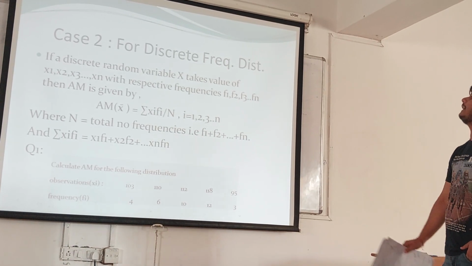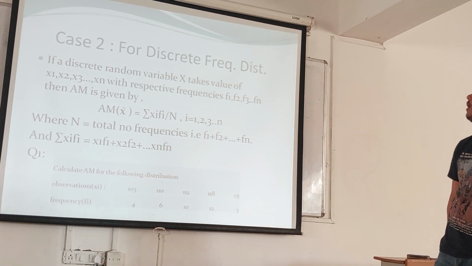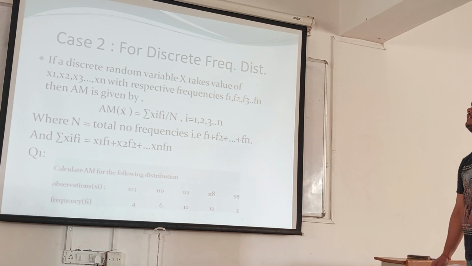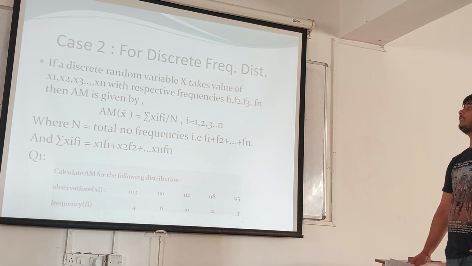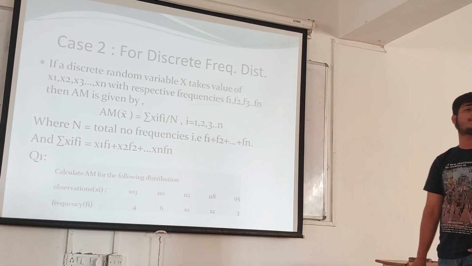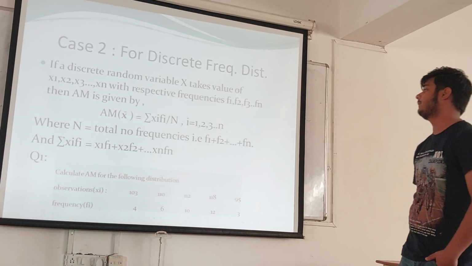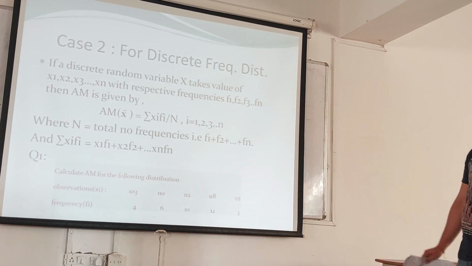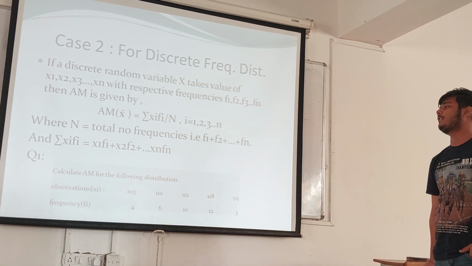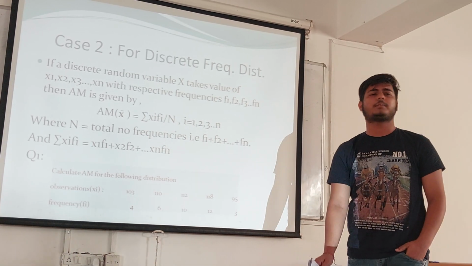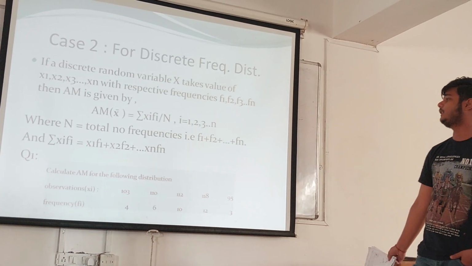The second case is for discrete frequency distribution. If a discrete random variable x takes values x1, x2 to xn with respective frequencies f1, f2 to fn, then the arithmetic mean is denoted by summation of xi fi divided by n, where i takes values 1 to n, where n is the total number of frequencies, that is f1 plus f2 plus fn, and summation of xi fi is equal to x1 into f1 plus x2 into f2 plus up to xn into fn.